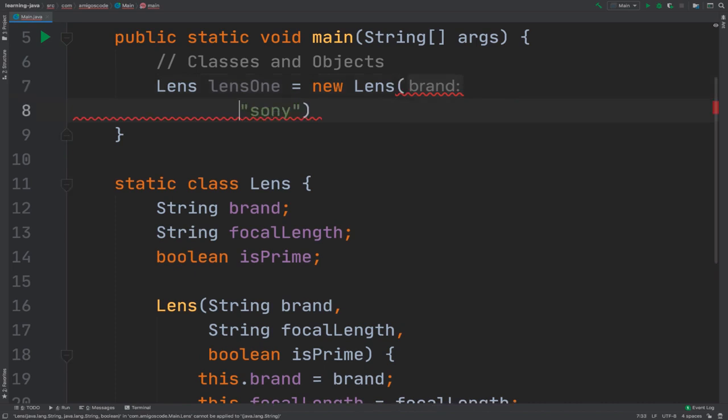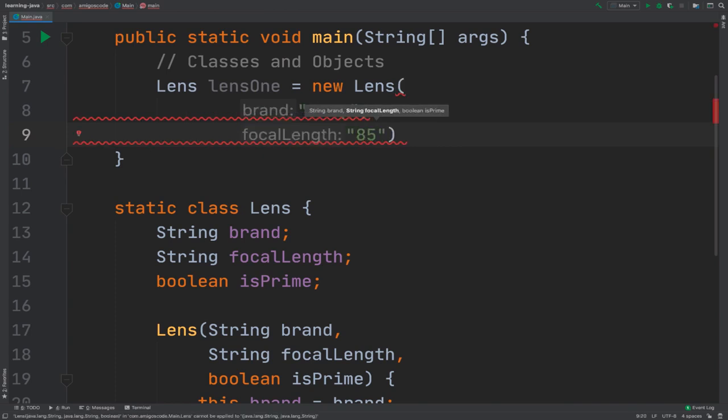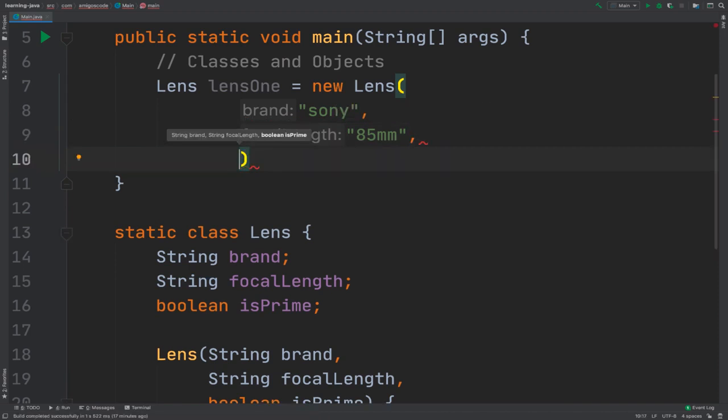And let me put this on a new line so you see everything properly. And then comma, and right here focal length, let me simply say 85 mm, and next whether it's a prime lens or not. So let me simply say true, right? So this is a prime lens, so that's a bigger lens that you saw. So there we go. So this now is the actual lens. So this is an object. We've done it. We're actually representing something in the real world, right?